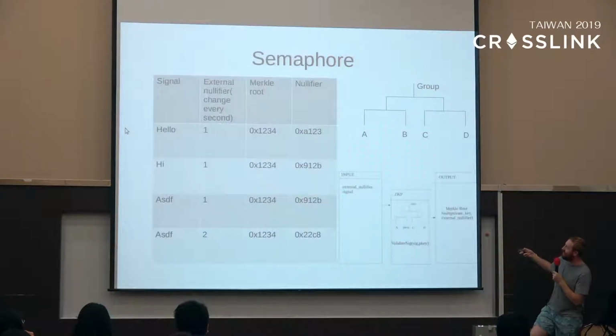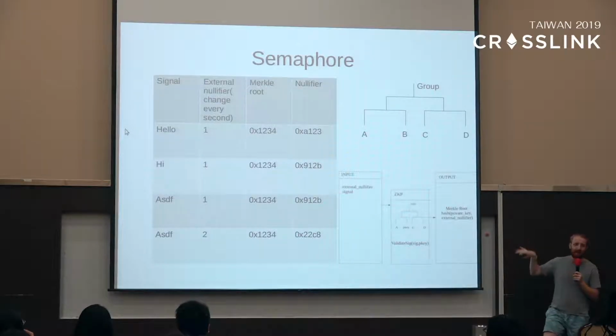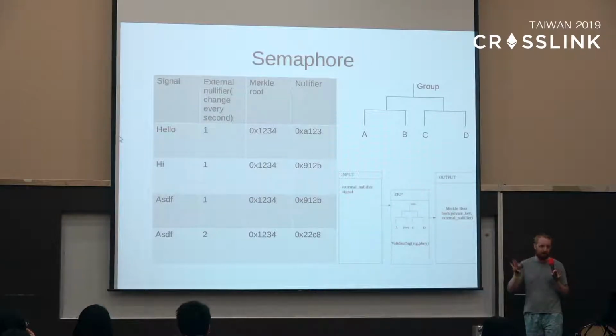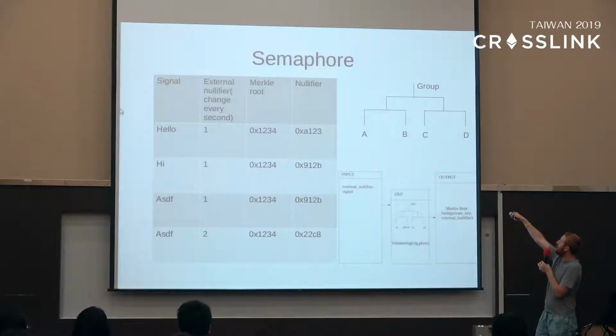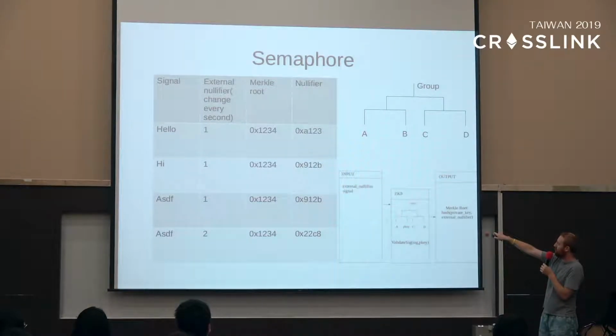So let me do an example. This is kind of like the hardest few slides of the talk, and it'll get a little bit easier in a few minutes. So let's just do an example of what's happening here. Okay, so we have our group here where everyone comes and joins. We have A, B, C, D. These are unique users who have joined our group. And each user can create a zero-knowledge proof. And this zero-knowledge proof will reveal 4 pieces of information: the external nullifier, the signal, the Merkle root, and hash.